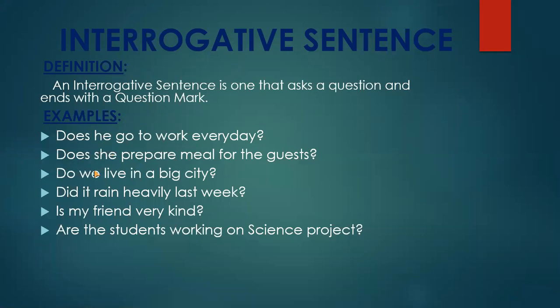So please remember that not only the WH words are used to ask questions, but there are helping verbs, or their actual name, auxiliary verbs. You can use them to make questions. I hope you are understanding.